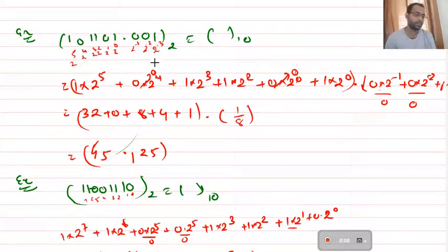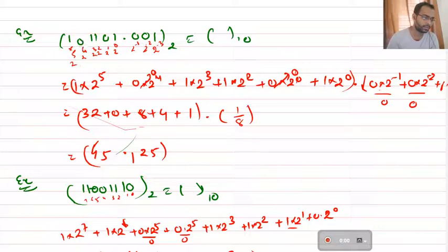Okay. So this is how you need to convert. So let us see. The first thing is 1 into 2 to the power 5. So it is the respective places, your 5. So if there are 6 digits, then the first one will be multiplied with its 6 minus 1 power. So it is 1 into 2 to the power 5.